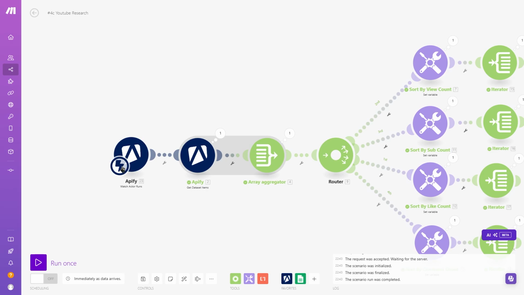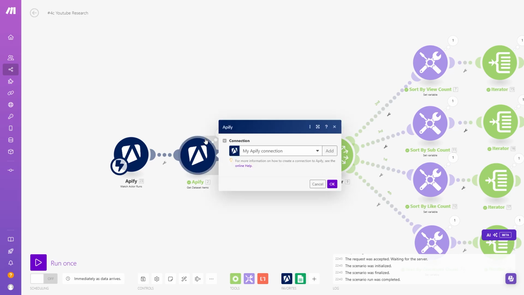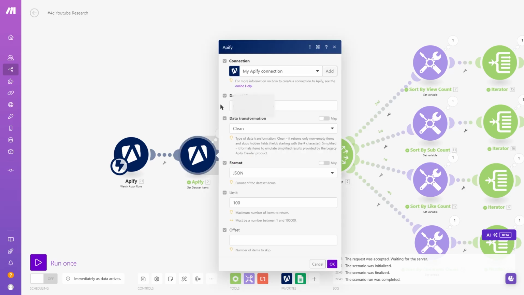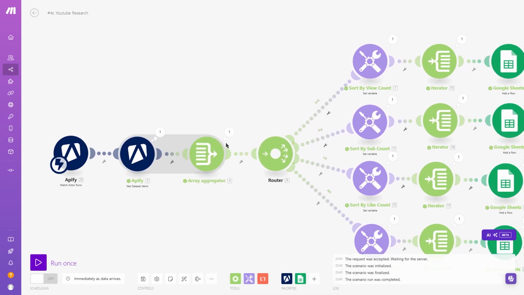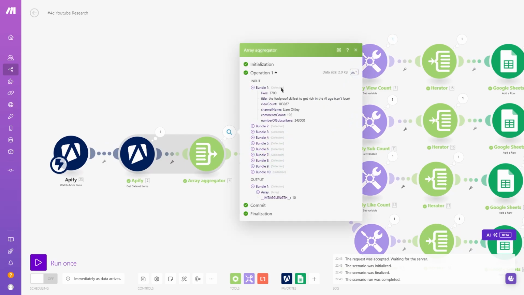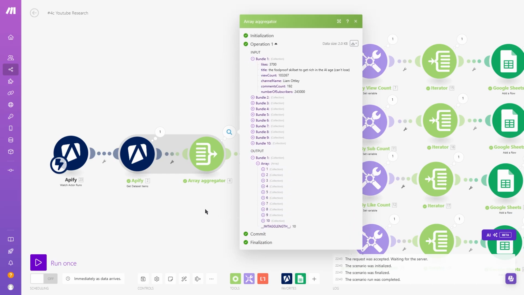That would tell us it finished, but as soon as it finishes, you want to get all the data that's created. So here we're going to get the dataset items. I've linked my dataset ID, limited to 100 items, because I don't want too much. And we want to put it all into one array, because we want to sort this, and you can't really sort things that are not an array. So as you can see, a bunch of bundles are now all in an array.